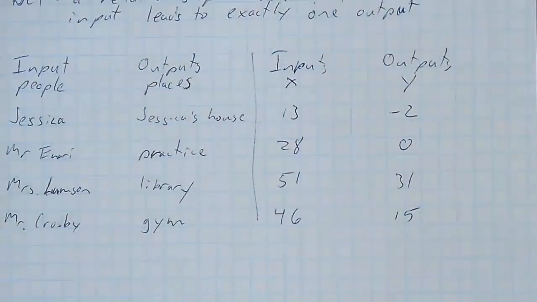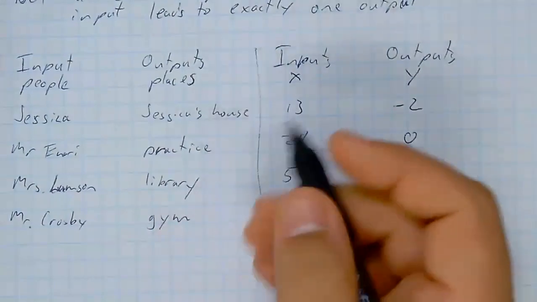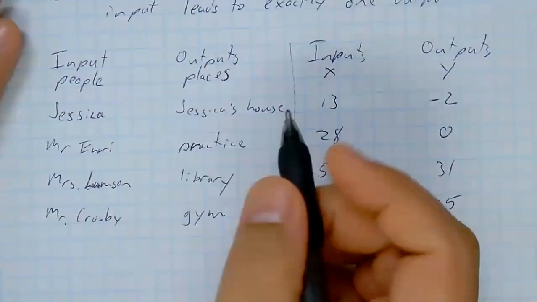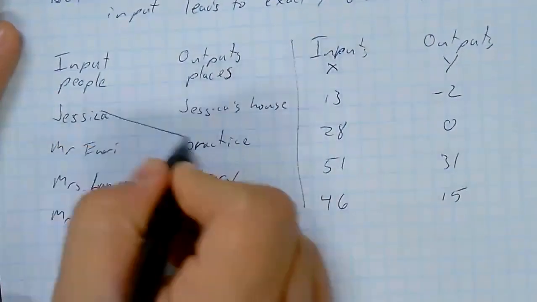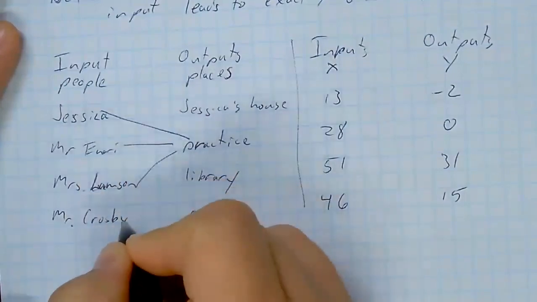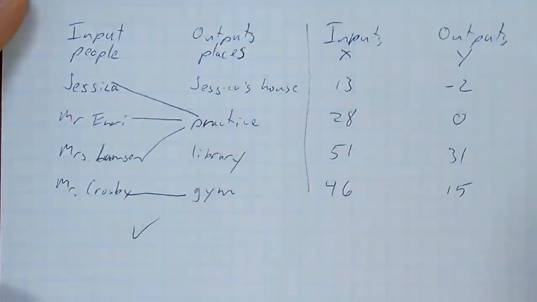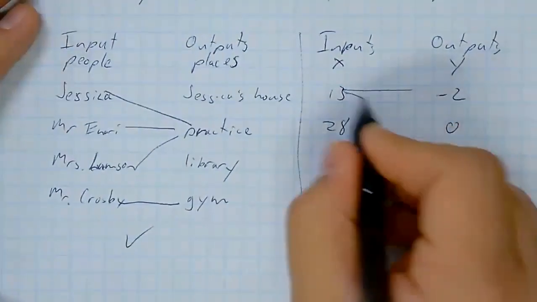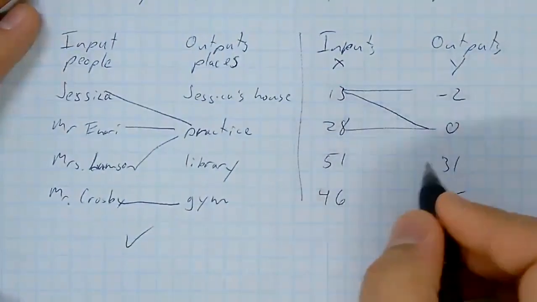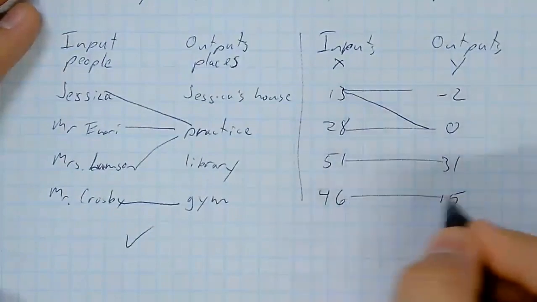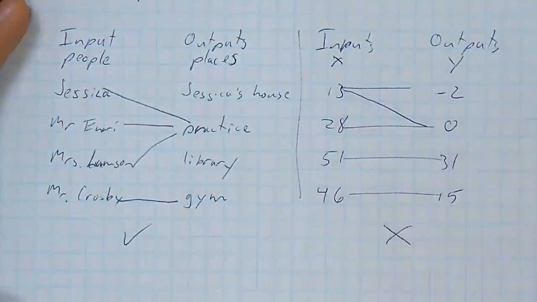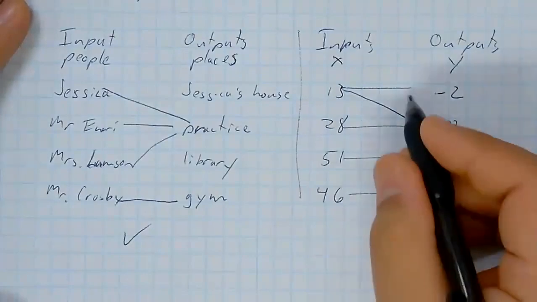So let's just show something quick. Our people and places, it is possible for multiple people to be in the same place, but they don't all have to be in the same place. This is a function. But if we have 13 going to 2 different places and everywhere else going to a single place, this is not a function.